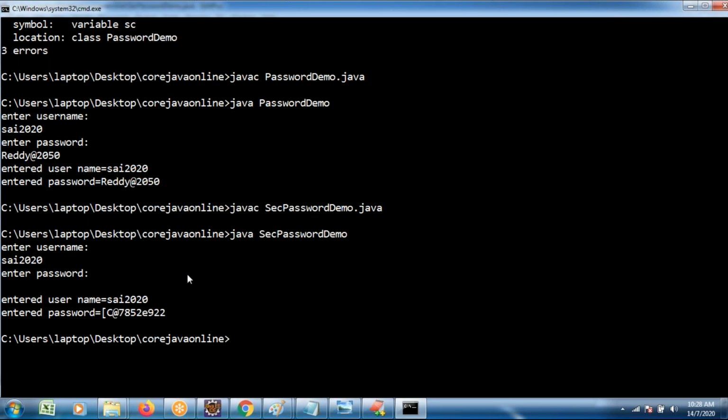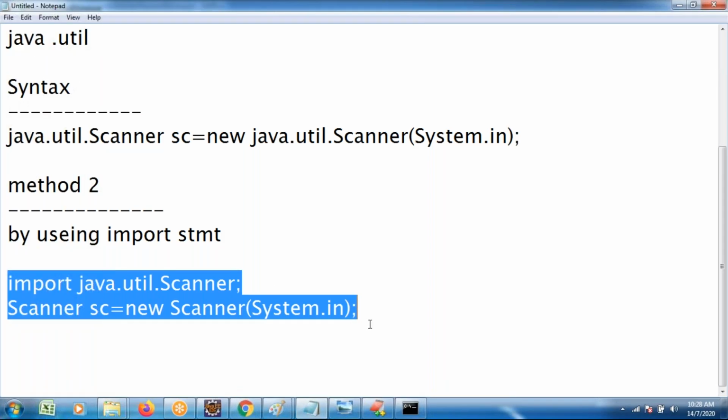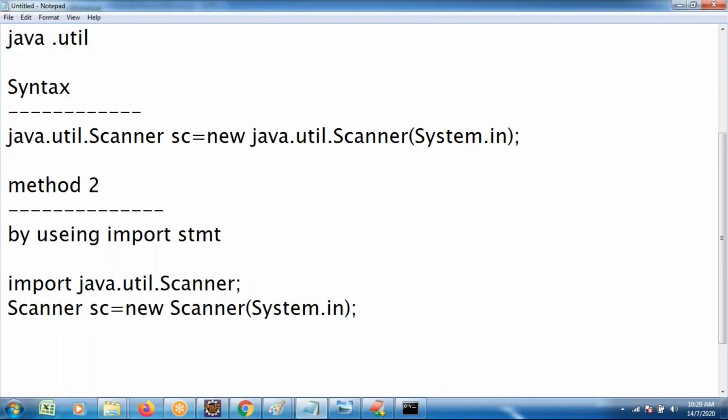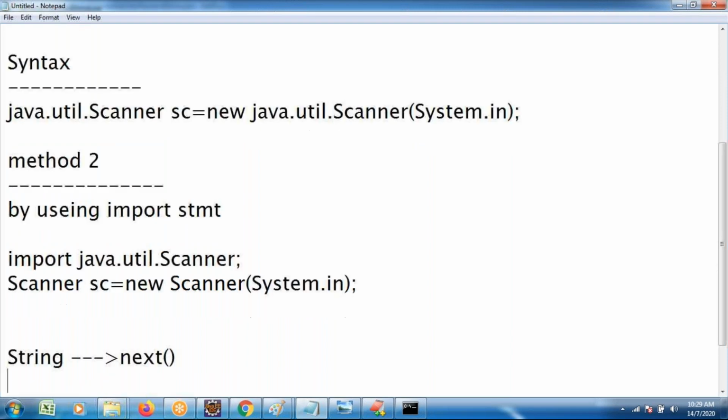Next, here we discussed one thing: to read string type of data, one small interview question I wanted to concentrate on. For reading string data I said the next method, and one more method is also there, the nextLine method.